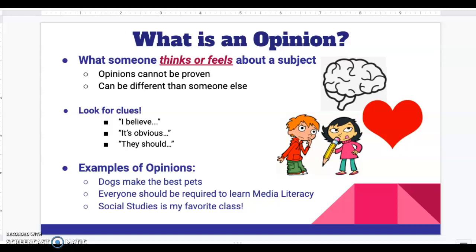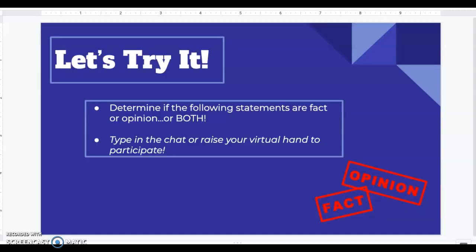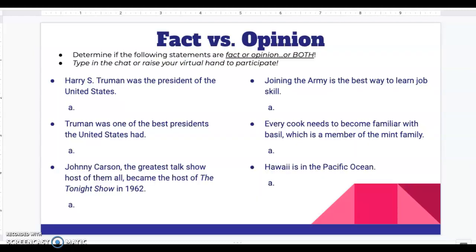So let's give it a try, now that you know the differences between facts and opinions. On the following slide, we're going to look at some facts and opinions, and you need to tell me, are they facts, opinions, or keep an eye out, they could be both. So let's start with this first one right here. Harry S. Truman was the President of the United States. Is this a fact or opinion? If you said fact, you are correct.